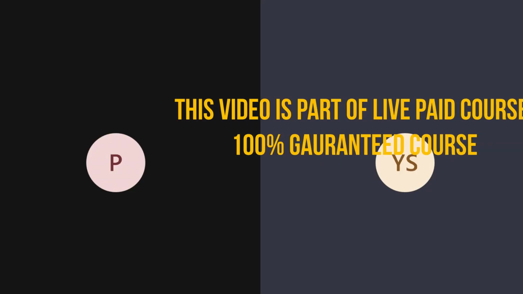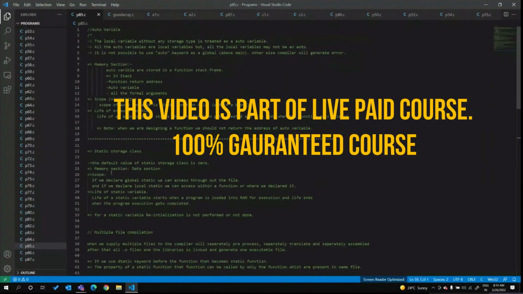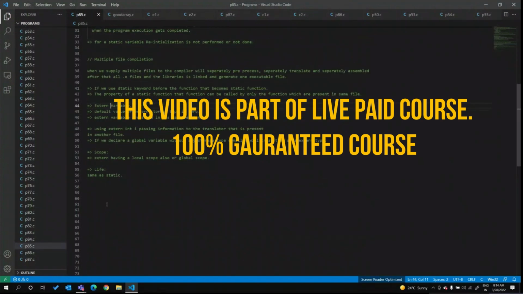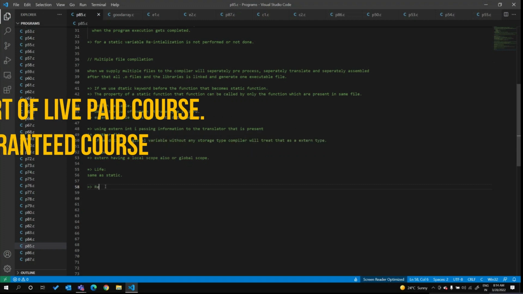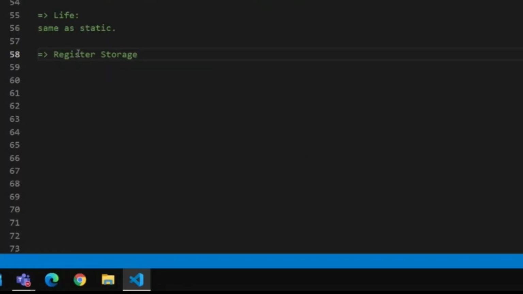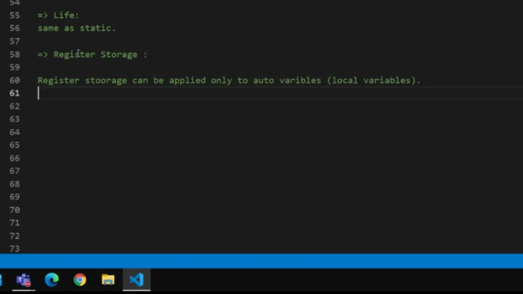So in storage classes, we have seen the auto storage class, static storage class, and extern storage class. Next is the register storage class. Registers are the same as auto variables. So we can say register storage can be applied only to auto variables, that means local variables. The default value of the register storage class is a garbage value. So register cannot be a global variable.